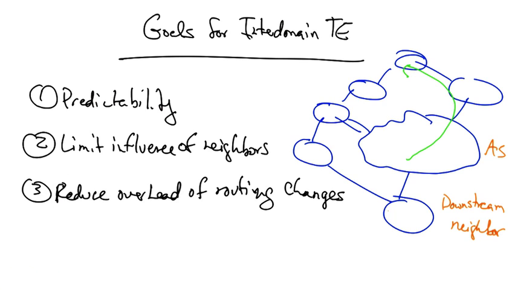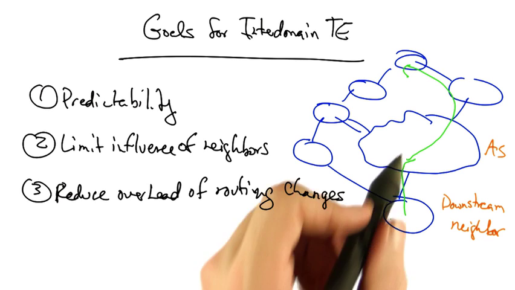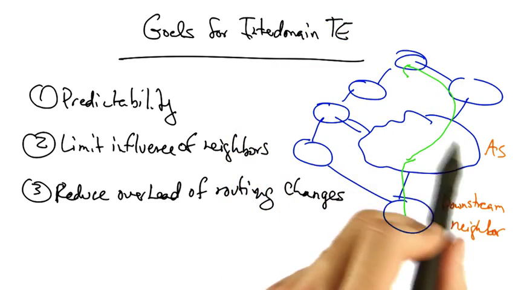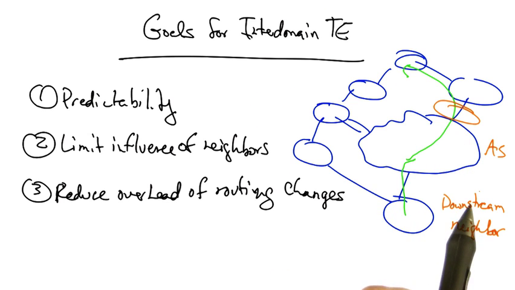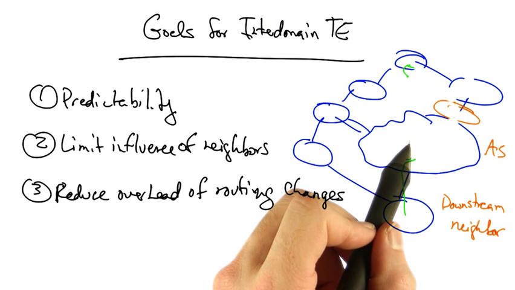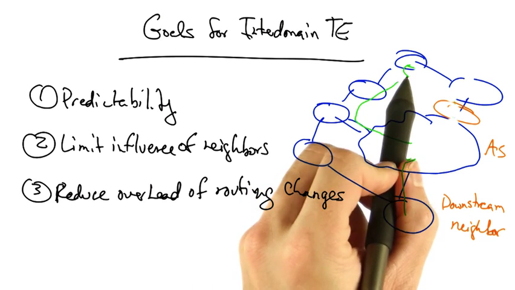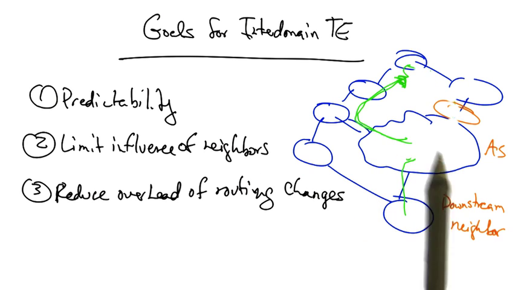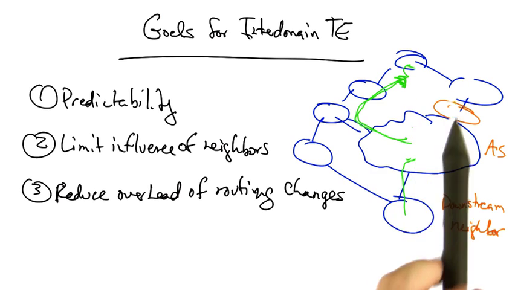To understand the factors that can confound predictability, let's look at how the interdomain routing choices of a particular autonomous system can wreak havoc on predictability. Let's suppose that a downstream neighbor is trying to reach the autonomous system at the top of this figure. The AS here might wish to relieve congestion on a particular peering link. To do so, this AS might now send traffic to that destination out a different set of autonomous systems. But once this AS makes that change, note that it's choosing a longer AS path, now taking a path of 3 hops rather than 2.